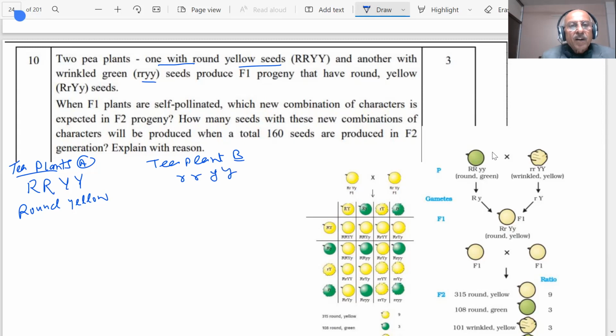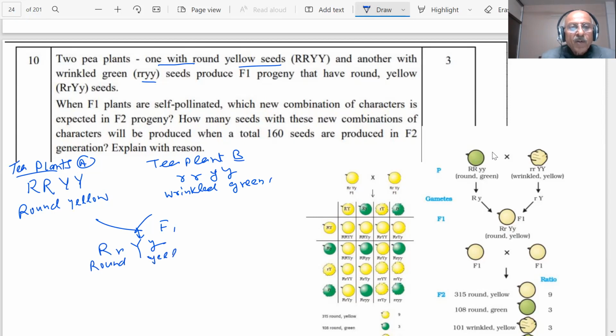So these are wrinkled and green seeds. They produce F1 progeny, the first generation, that have round and yellow seeds. Round is the dominant trait here, R, and yellow, Y. So round and yellow is dominating here.